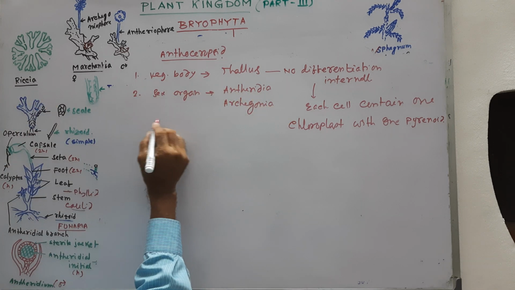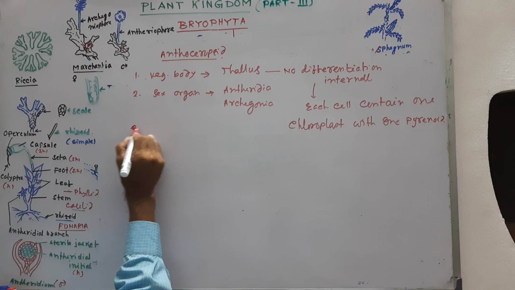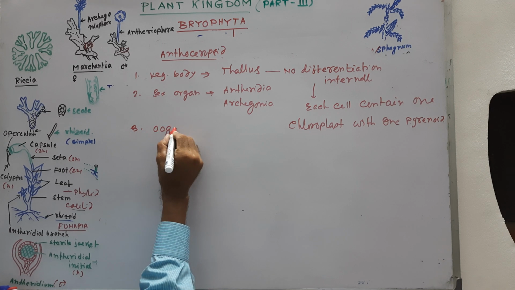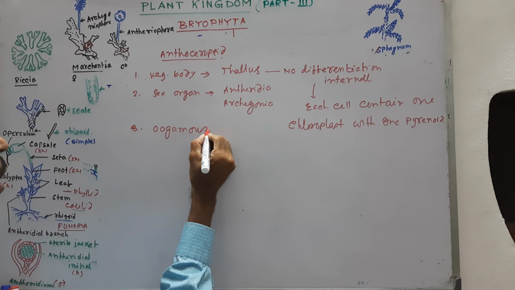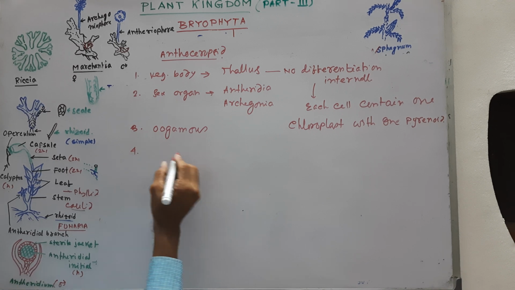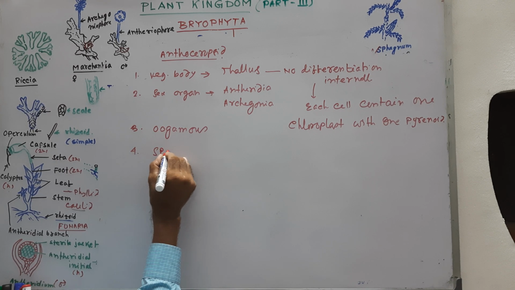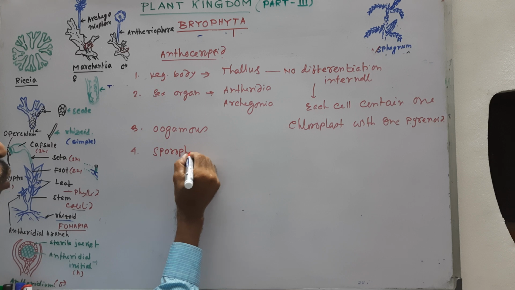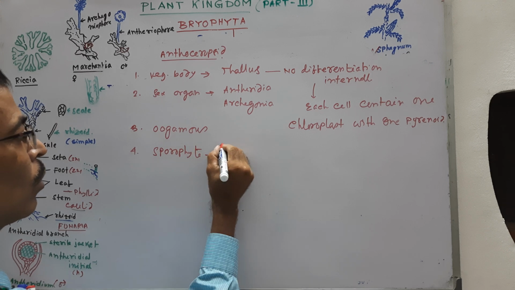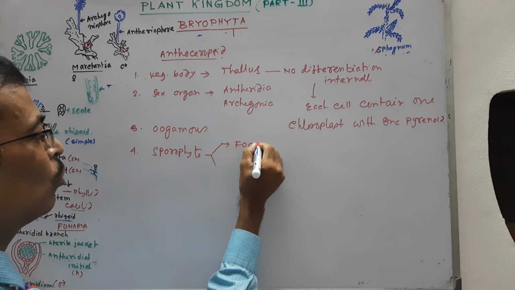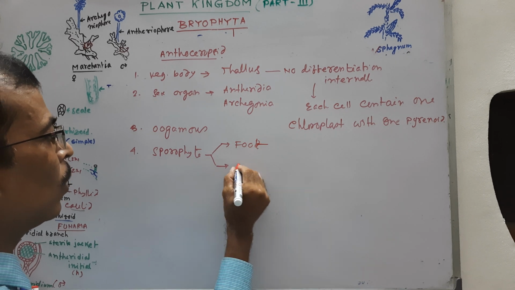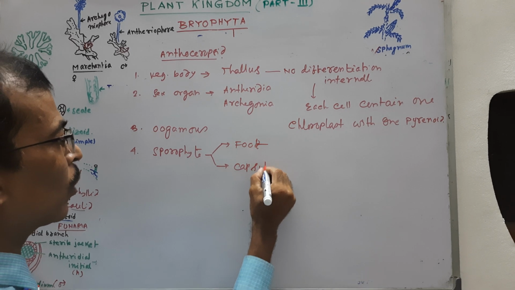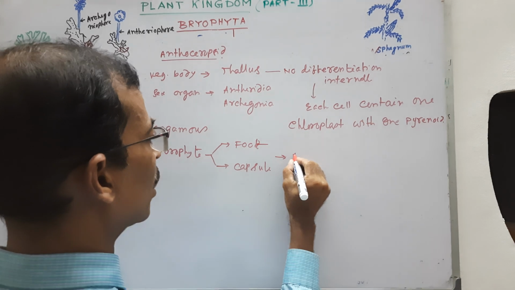About sexual reproduction, it is oogamous. About the sporophyte, already discussed, it is only foot and capsule, with no seta, a special character.